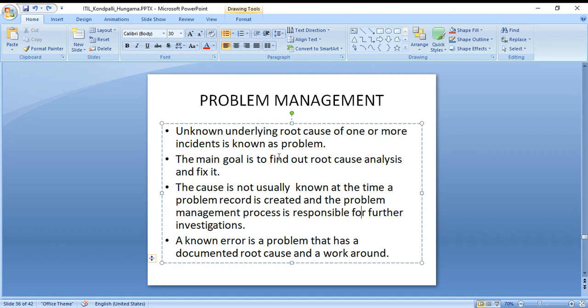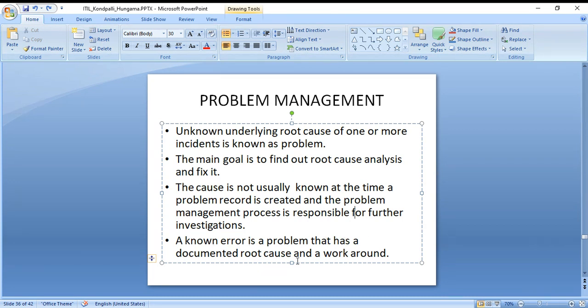Once you find the root cause and fix it, there is a concept of change management, which I haven't discussed yet. The cause is not usually known at the time a problem record is created, and the problem management process is responsible for further investigation. Problem management is a different team, incident management is a different team. We work as incident management. Again, it depends on the company. If it is a small company, you work on all three: incident, problem, and change. So be ready for that.